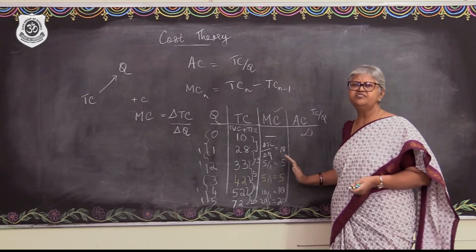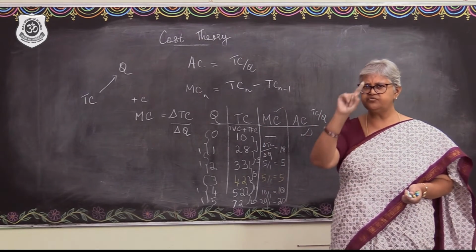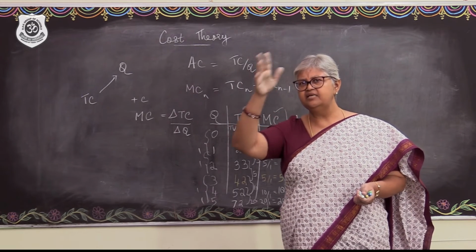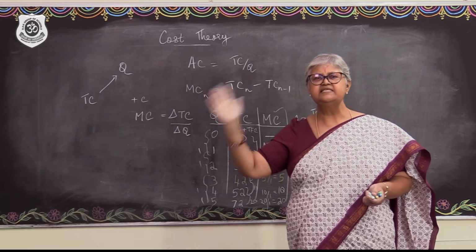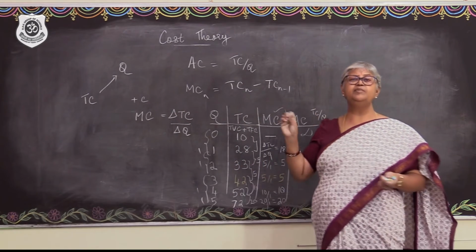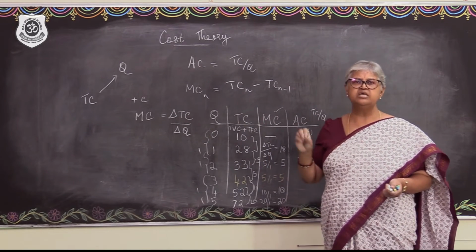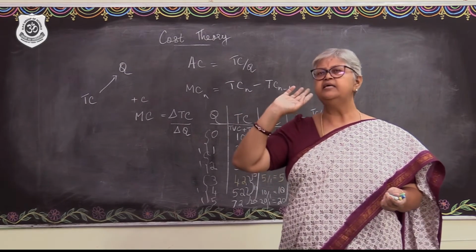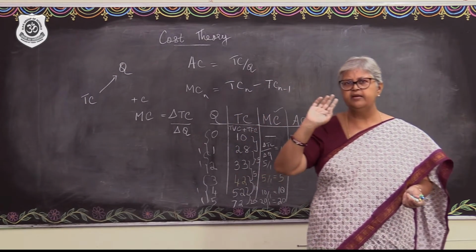So this behavior of the marginal cost falling, becoming constant, increasing, what's the reason? Again, the reason is the LVP. It is because of the law of variable proportions that the marginal cost is initially going to fall, become constant and then start increasing.